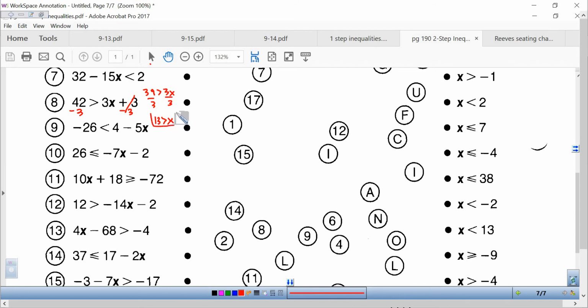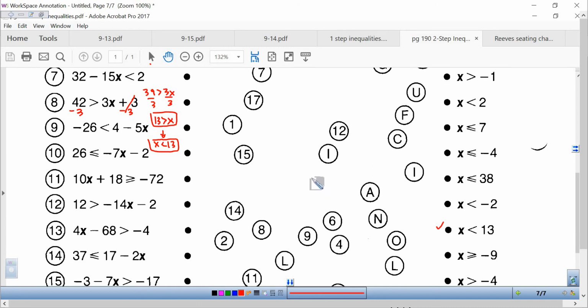All right? But again, if you look at all of their answers, they have the x on the left-hand side. So I've talked with you about this before. We're going to flip this around. If 13 is bigger than all of the answers, then all of the answers must be smaller than 13. See how that works? Just flip the entire thing around. All right, the 13 goes there, the x goes there, and the greater than becomes less than. And there it is right there.